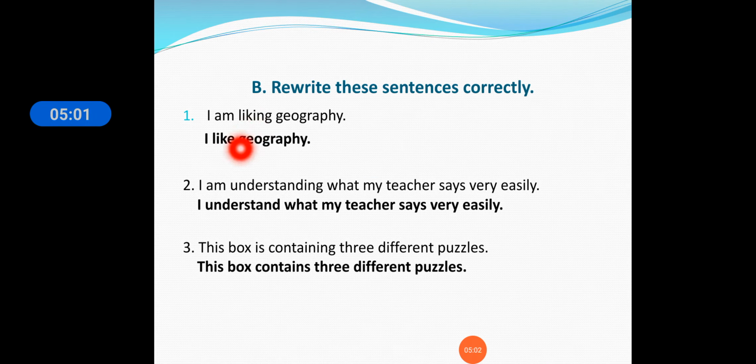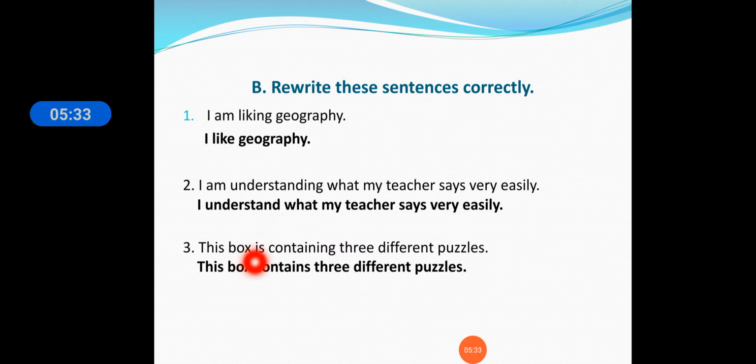Here, "liking" and "am liking": we have removed the helping verb and the ing format. So, "I like geography", this we have seen in the previous lecture. In the same way, here also: "I am understanding what my teacher says very easily." Here we also remove the helping verb and change "understanding" to "understand", because it is in the continuous form. "I understand what my teacher says very easily."